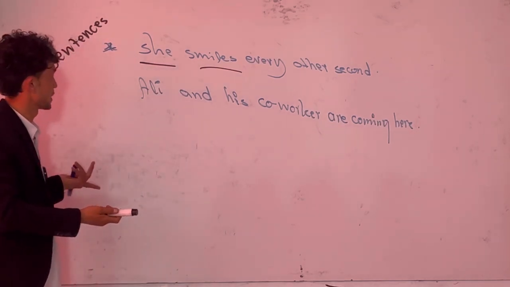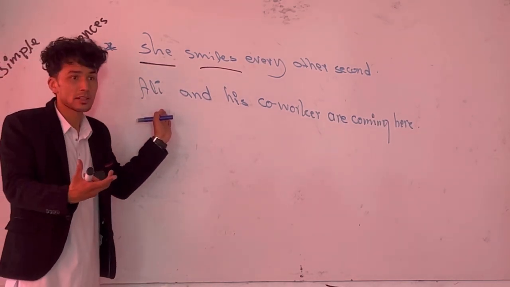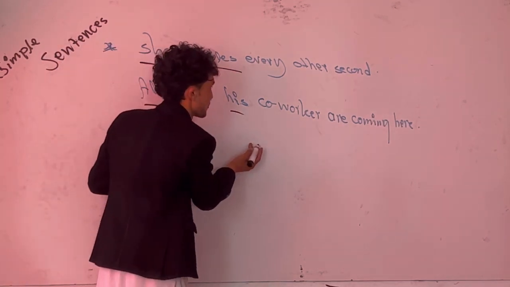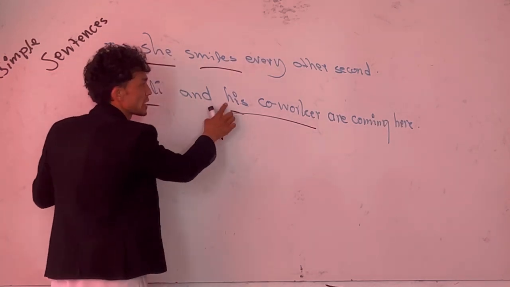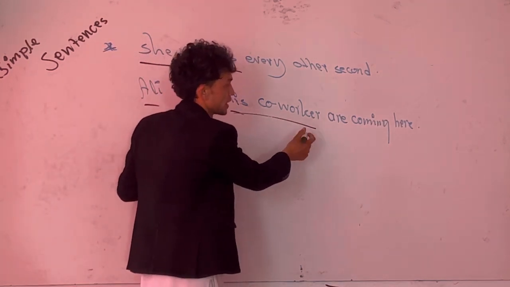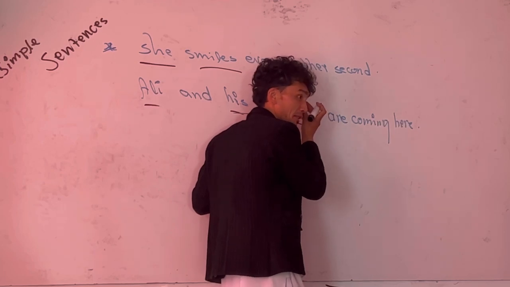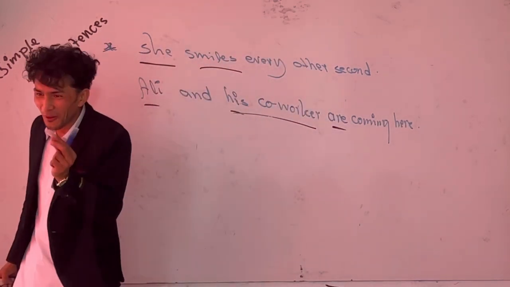Look at this one. Is this still a simple sentence? It's still a simple sentence. Sure, yeah. Ali is a subject, and his co-worker is a subject. The verb is are. Yeah, are coming.